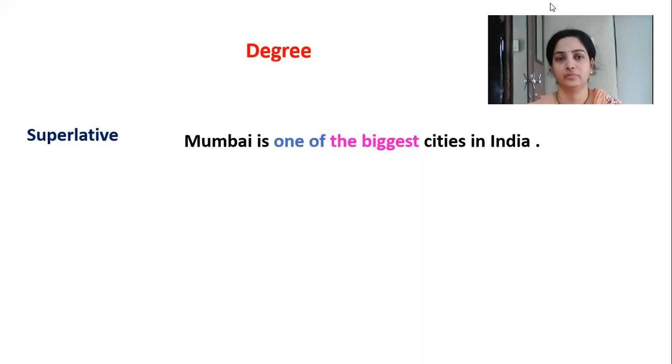So biggest is the third form. So it is the characteristic of the superlative degree.